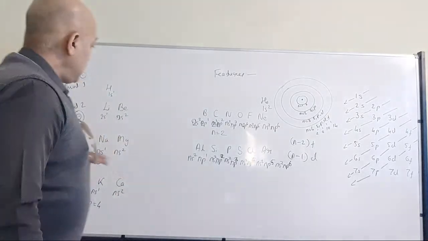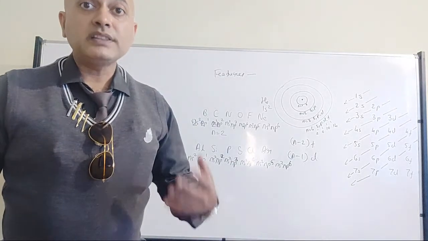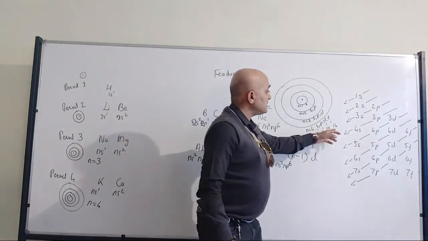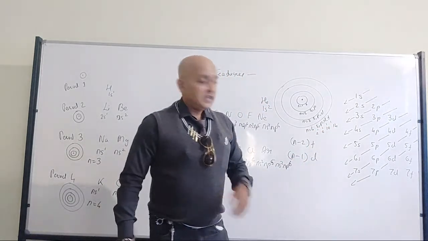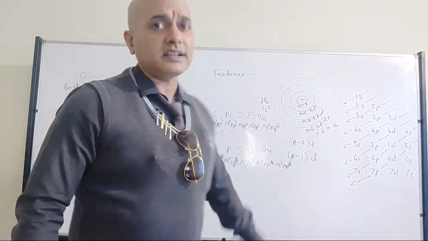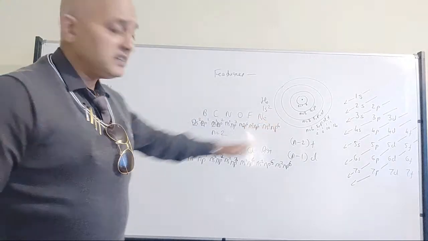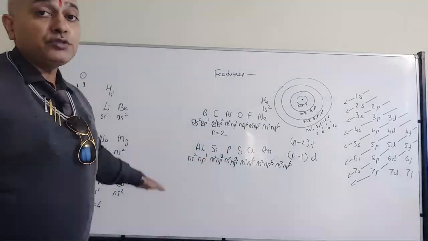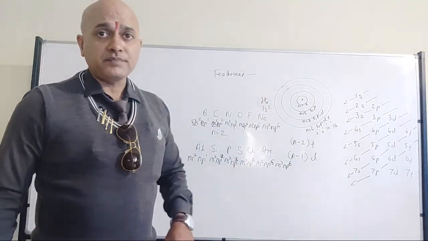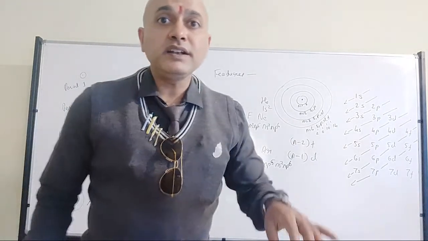According to that, at period number 4 in the periodic table, you should have got 32 elements. But that is not the reality. Why is that not the reality? Because the f subshell, (n minus 2) f, is not going to get filled up. According to this picture, yes, it should have been 32 electrons, that means 32 elements. But according to the Aufbau principle, the f subshell is not going to get filled up.